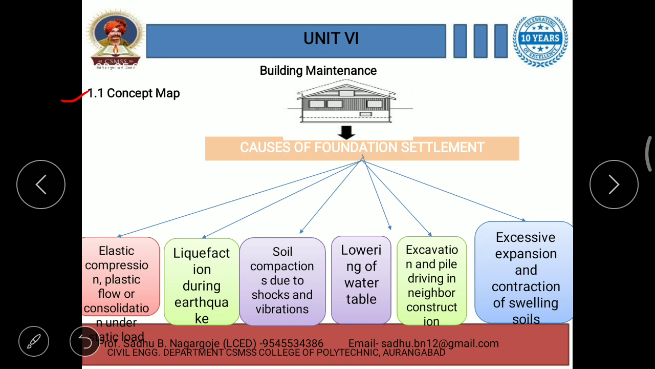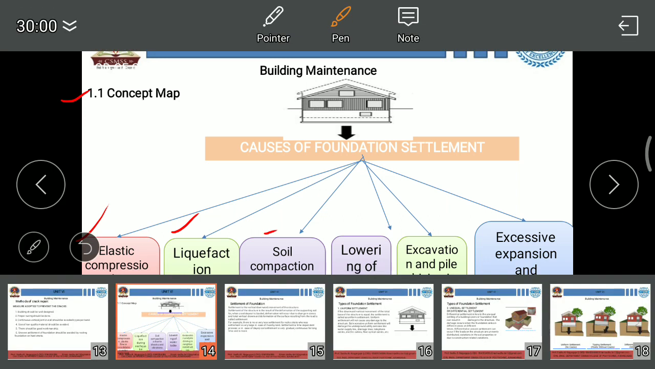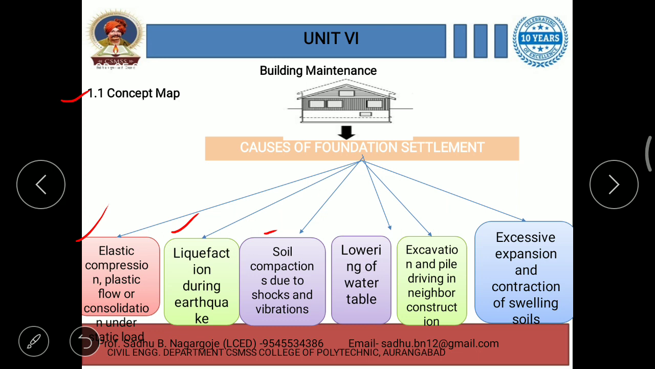Elastic compression, plastic flow or consolidation under static load. Then liquefaction during earthquake, second one. Soil compaction due to shocks and vibrations. After that, lowering of water table. Then excavation and pile driving in neighbor construction. And last one is excessive expansion and contraction of swelling soils. So these are some basic causes of foundation settlement.